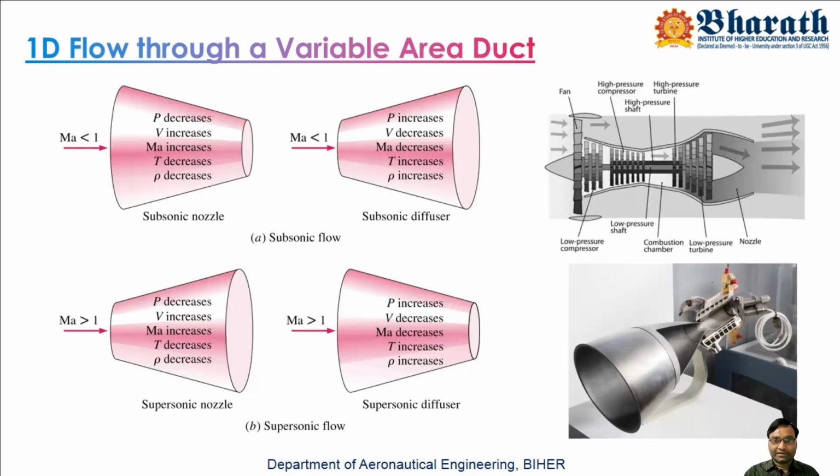Just observe these two figures. We have a turbofan engine here and a rocket engine here. Just observe the nozzles. In the turbofan engine, the nozzle is a converging kind of nozzle. After the turbine, immediately we have a nozzle, which exits the jet. Remember, here we have a converging nozzle.